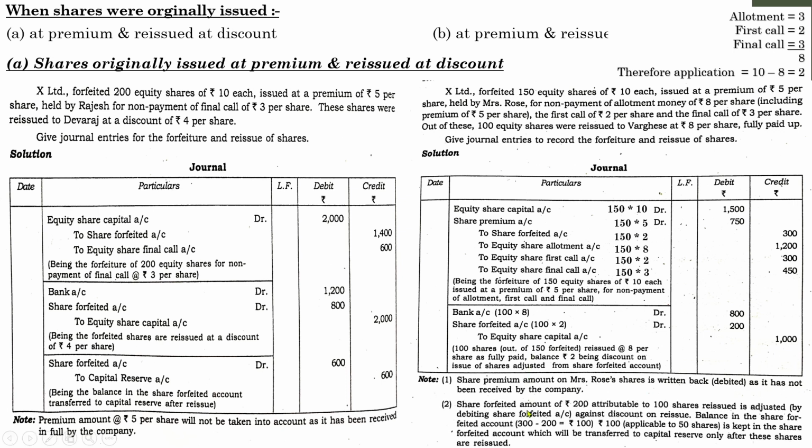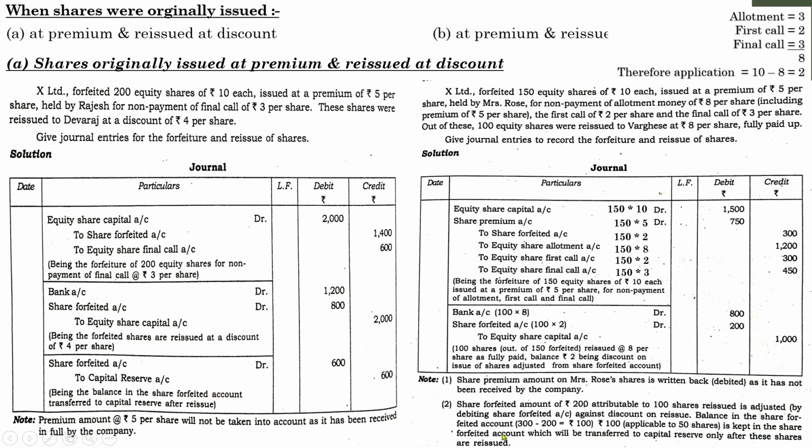Instead of writing the entry, here the computation note is given. Share forfeiture amount of 200 attributable to 100 shares reissued is adjusted against the discount on reissue. We all know that whenever there is a forfeiture, there will be a share forfeiture value on the credit side, and whenever there is a reissue, there will be a debit balance of forfeiture, and you need to adjust these two amounts.